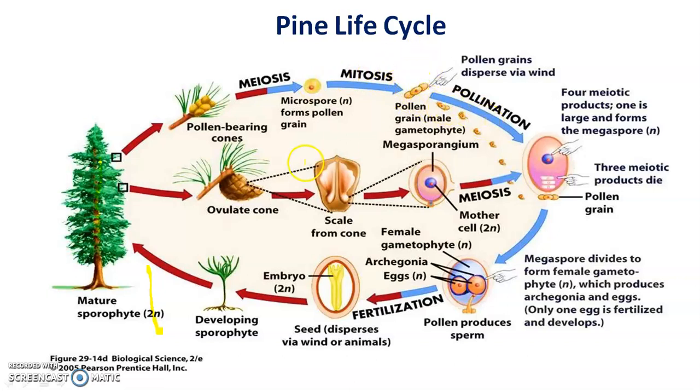These pollen grains will fertilize the egg cell. And then after fertilization, the zygote which is formed will grow into an embryo, and then it will grow. That embryo is the starting of the first sporophyte generation.